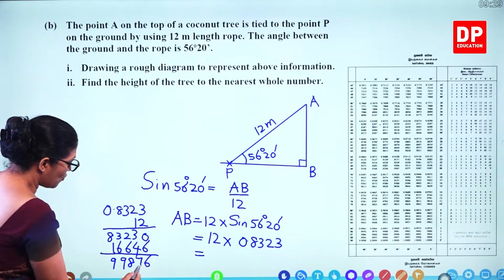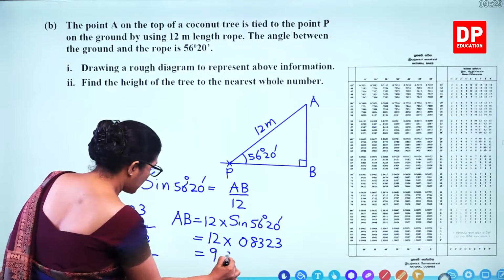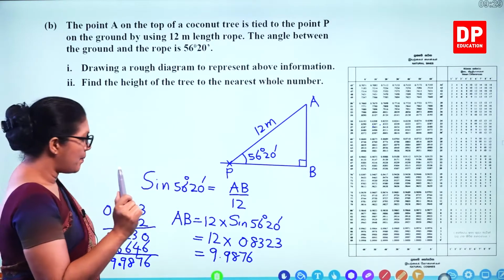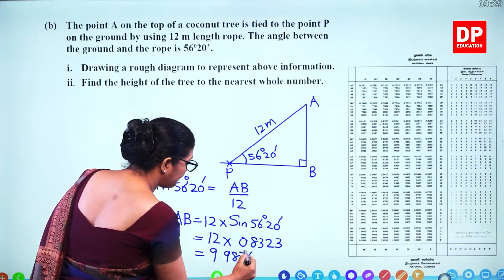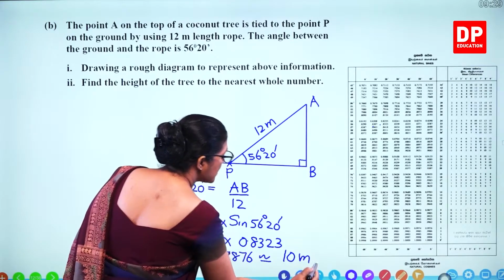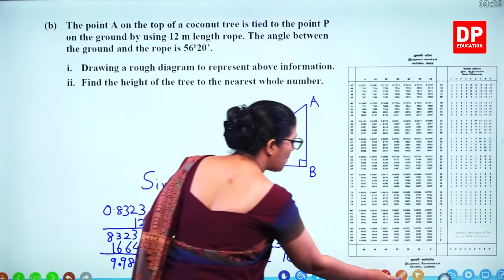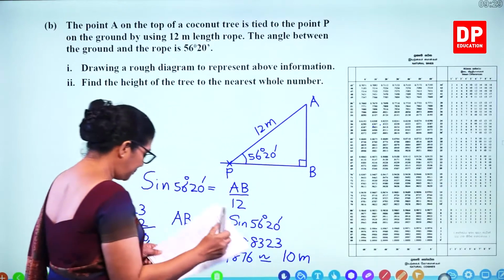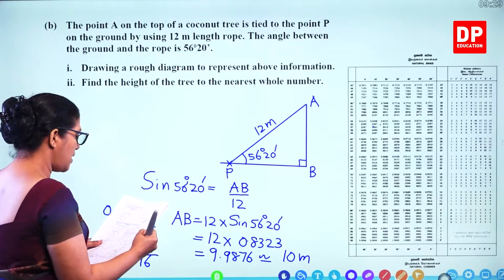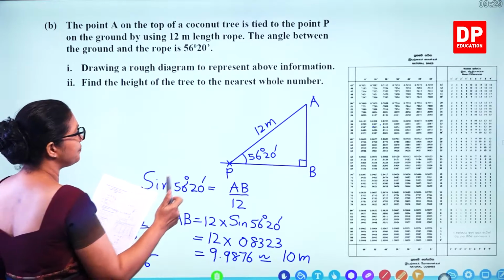Now 4 decimal places you have to keep. So you get 9.9876, but you have to write this as a whole number. So what's the whole number? You can write as 10 meters. So the height of the tree is 10 meters. So how many marks for this step? You get 2 marks for the answer and 2 marks for the diagram.